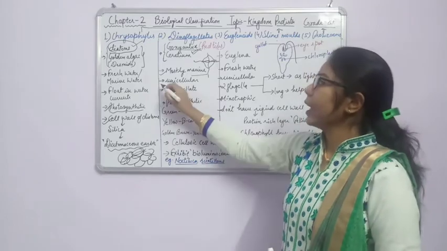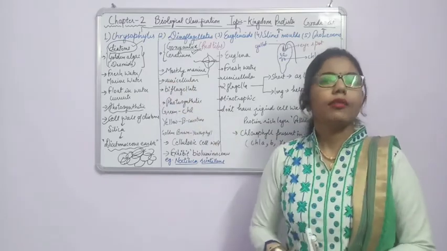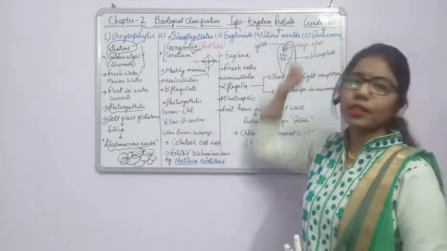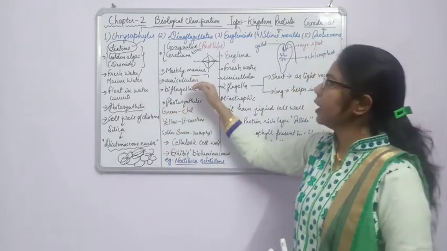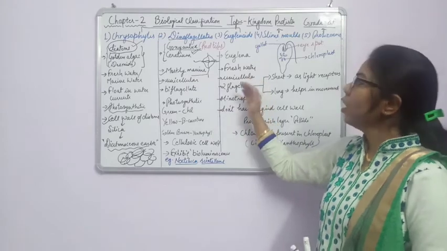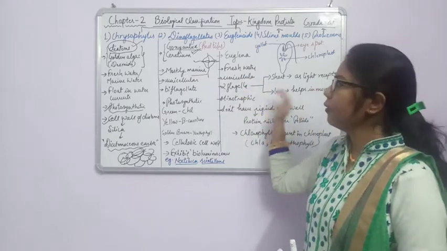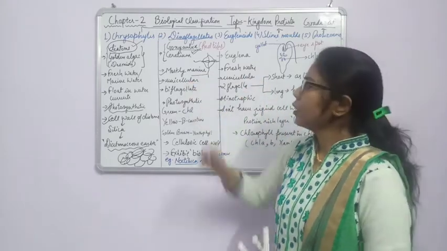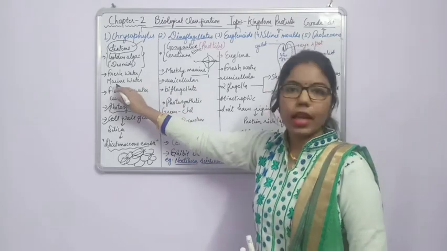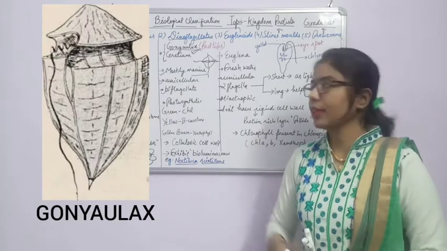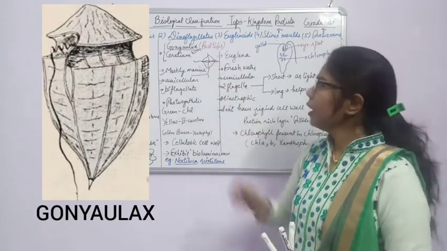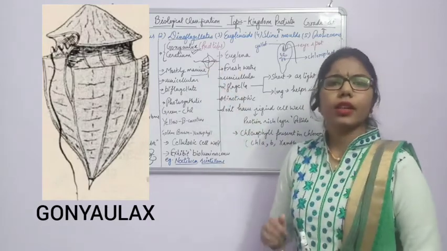Fine. And again I have mentioned unicellular. We know that all the protista are unicellular. So whether it is the chrysophytes or the dinoflagellates or euglenoids or the later one, all will be unicellular. Fine. So don't confuse, here also we will add unicellular. Now another point is biflagellate. It means, as we have covered, that two flagella are there. One is longitudinal and one is transverse.